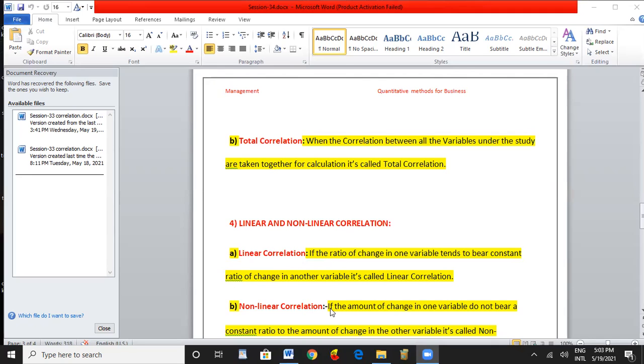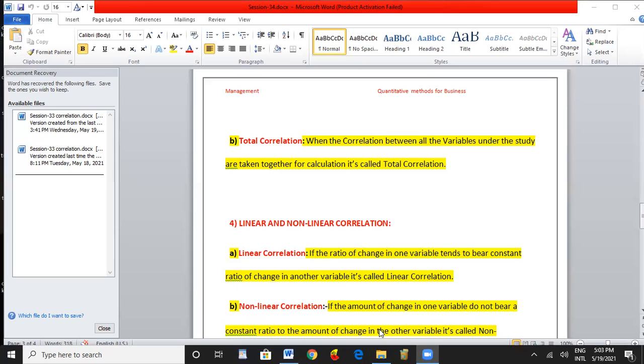Non-linear correlation. If the amount of change in one variable does not bear a constant ratio to the amount of change in the other variable.